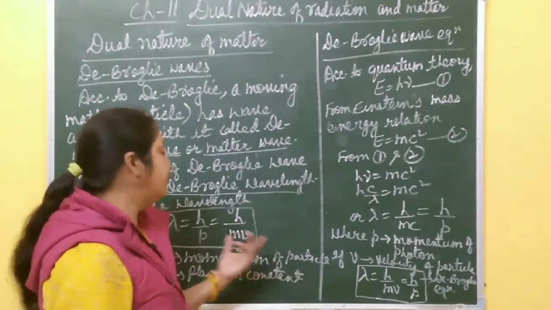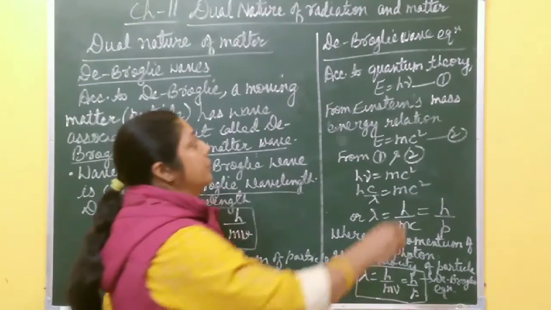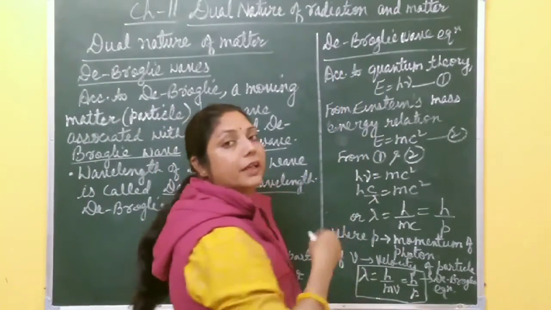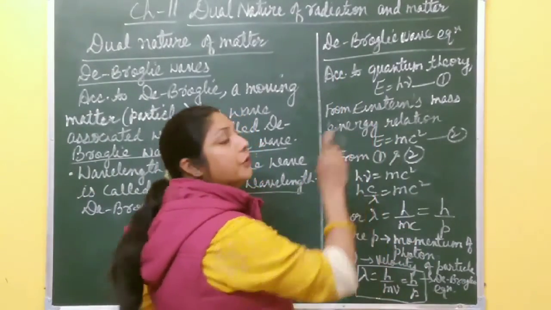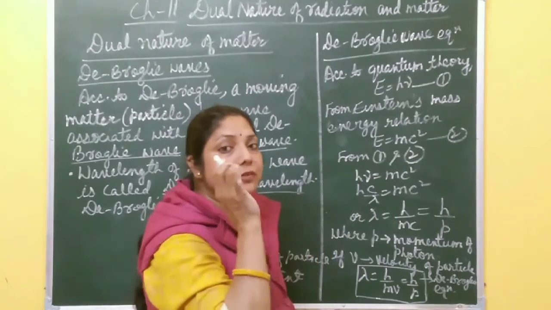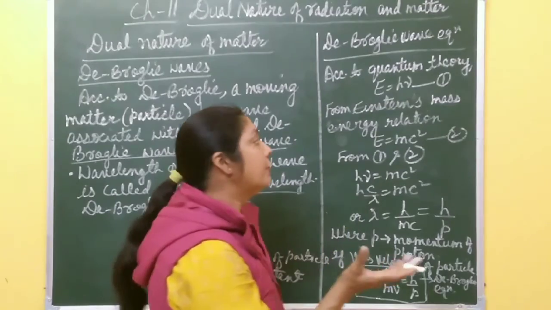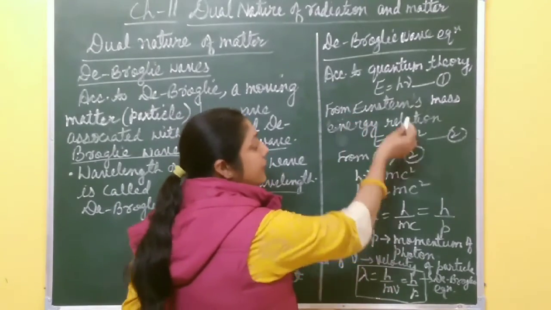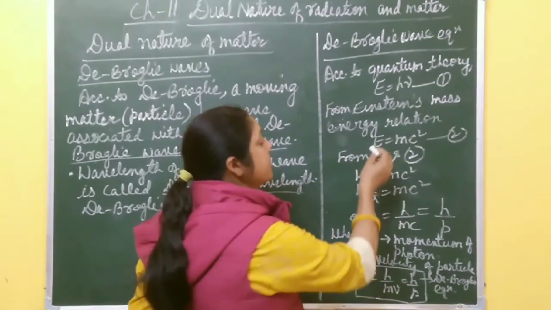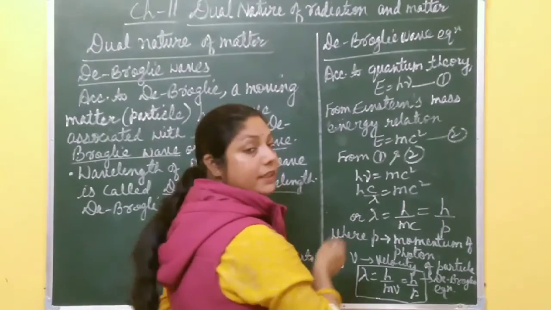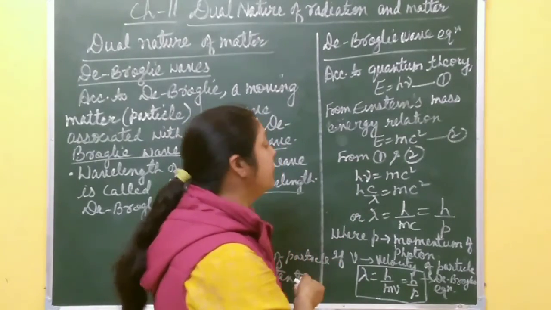Now, how do we prove this equation? I'm going to derive the de Broglie wave equation. According to Planck's quantum theory, the energy of a photon is given by E equal to h nu, where nu is the frequency of the photon. And from Einstein's mass-energy relation, E is equal to mc square, where c is the speed of light and m is the mass of the particle.